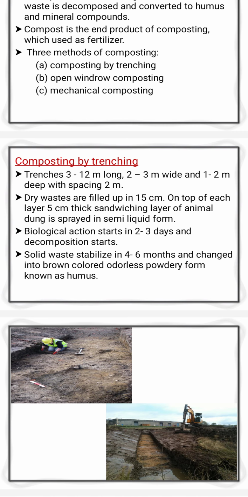In that format you fill the trench with waste and then cow dung, waste and then cow dung. In the same format you fill the trenches.